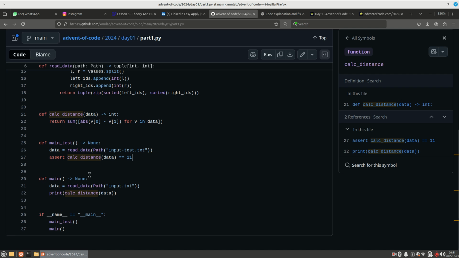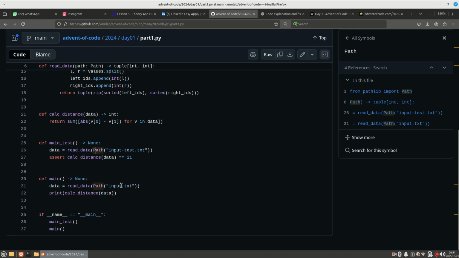We are going to call all the other functions here. Data is equal to read data, the same line as here, path of input.txt. This would be the original file. We have the input txt file, that will be the original file. The test function is just for test purposes only, and this is the original function.